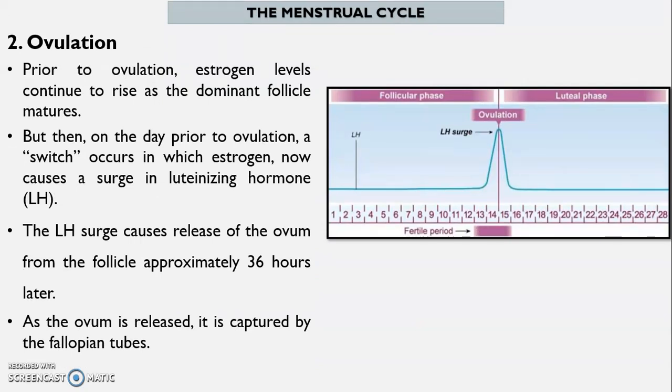Prior to ovulation, estrogen levels continue to rise as the dominant follicle matures. But then, on the day prior to ovulation, a switch occurs in which estrogen now causes a surge in luteinizing hormone. The luteinizing hormone surge causes release of the ovum from the follicle approximately 36 hours later. As the ovum is released, it is captured by the fallopian tubes.